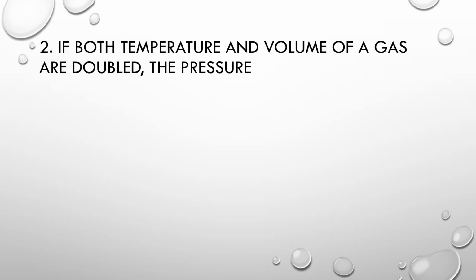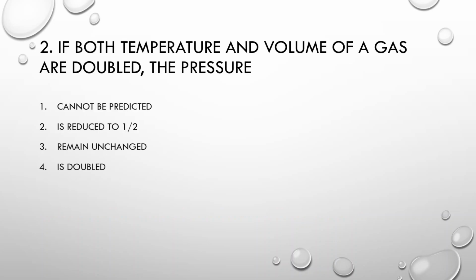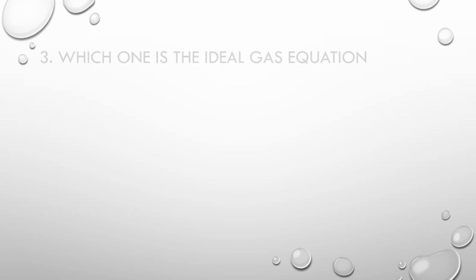MCQ number 2. If both temperature and volume of a gas are doubled, the pressure: Number 1, cannot be predicted. Number 2, is reduced to half. Number 3, remains unchanged. Number 4, is doubled. Correct option is remains unchanged.